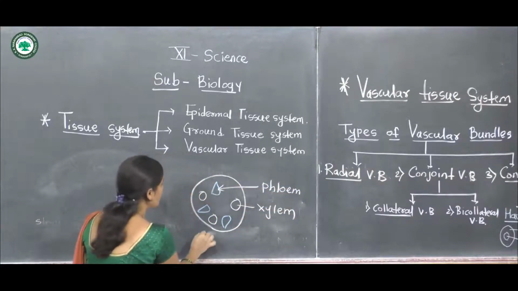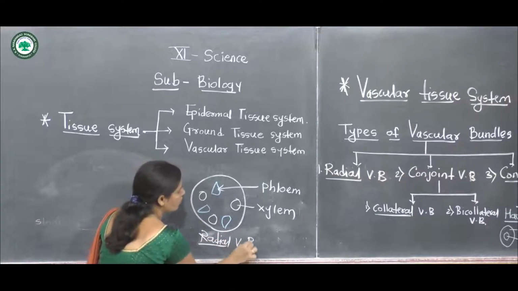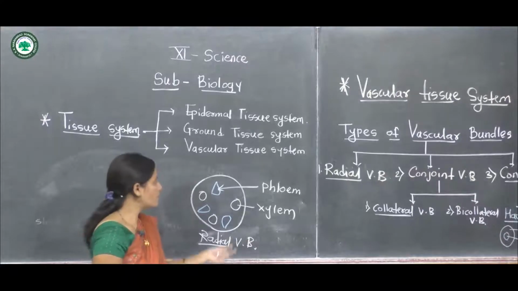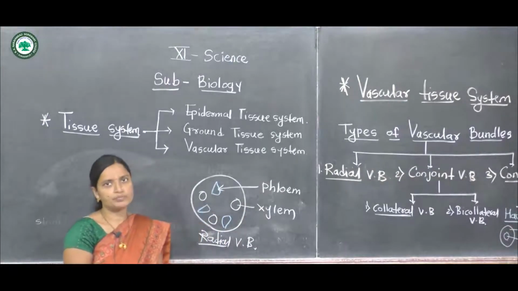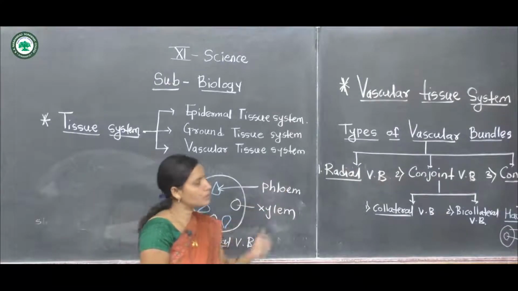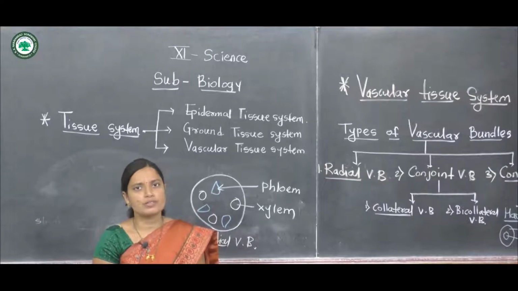This is the radial type of vascular bundle. It means the patches of xylem and phloem are arranged separately, and this type of arrangement is called the radial vascular bundle. This is one type of vascular bundle.